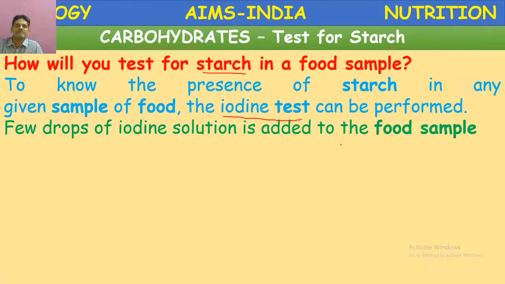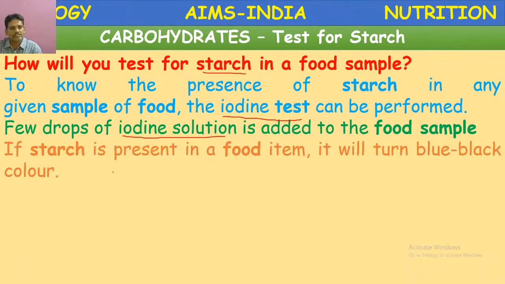Then what are the requirements for this starch test? We need to prepare iodine solution. How is iodine solution prepared? A dilute iodine solution can be prepared by adding a few drops of tincture iodine to a test tube, and half of the test tube is filled with water. Then it is ready for usage. The iodine reagent is used to test the presence of starch.